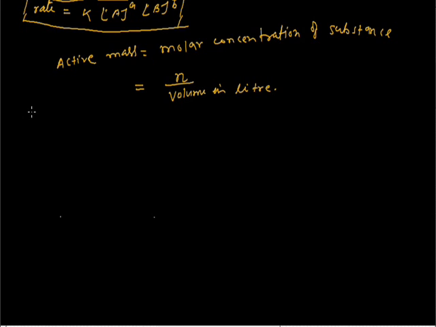So now I am discussing rate constant. Let us consider a general reaction.